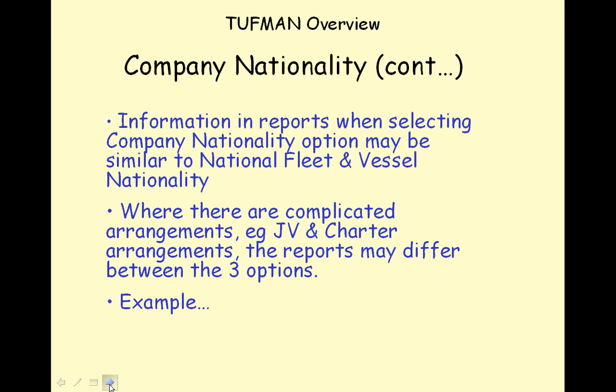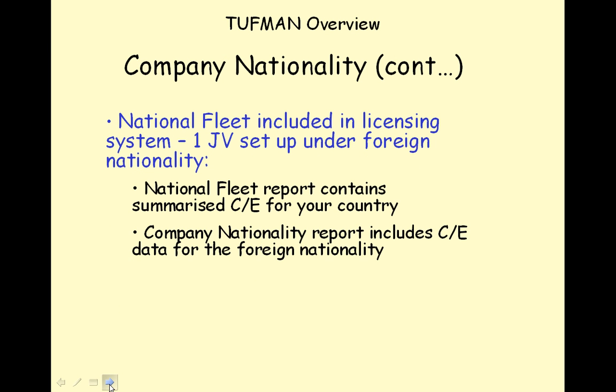The following example illustrates the point. Your national fleet has been included in the TUFMAN licensing system, but one of the companies managing part of your national fleet is a joint venture company, and the information entered into your TUFMAN licensing system has been set up to refer to this company by its foreign nationality.